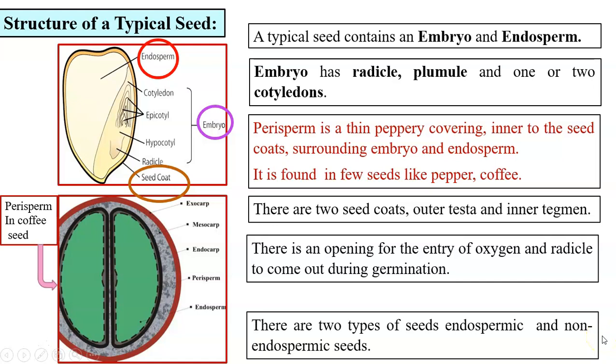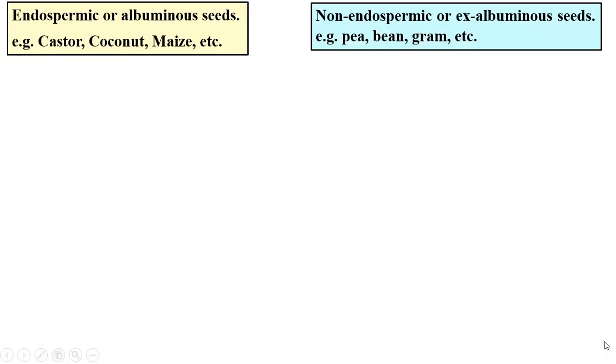There are two types of seeds, endospermic and non-endospermic. Let us understand the difference between endospermic and non-endospermic seeds. Endospermic seeds are also called albuminous seeds and non-endospermic seeds are called ex-albuminous seeds. The main difference is fate of the endosperm.